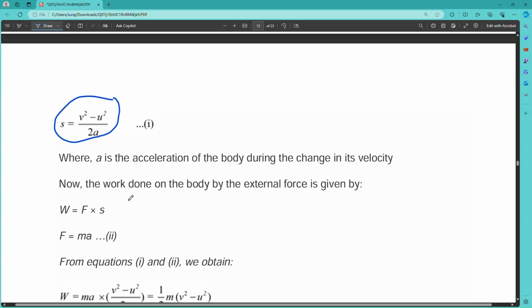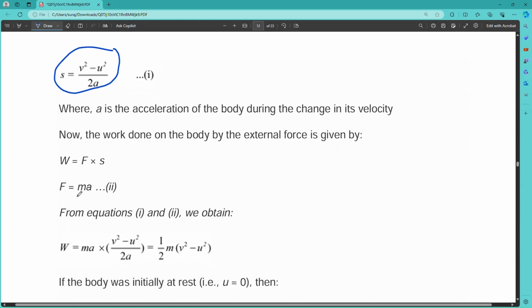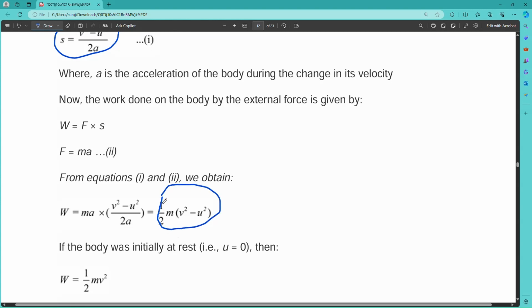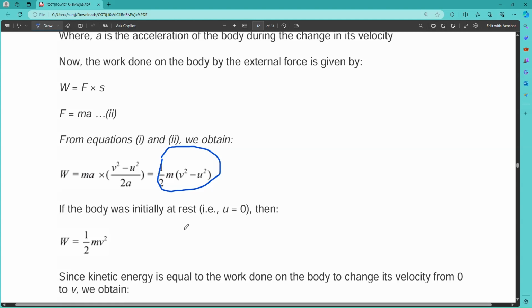We know that work done is force into displacement, and we also know that force equals ma, that is mass into acceleration. We can replace the value of s and the value of force equals ma into this, so W equals ma into v square minus u square by 2a. The a and a cancel, and you will get half m into v square minus u square. If the body is initially at rest, then u will be 0 and you will get W equals half mv square. So this is the formula of kinetic energy.